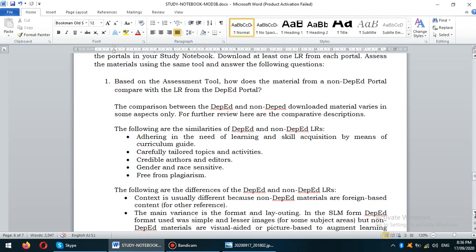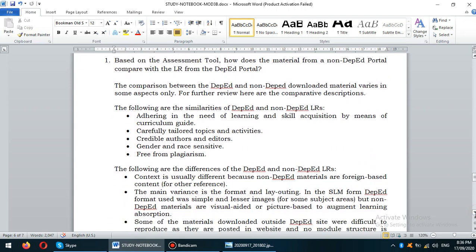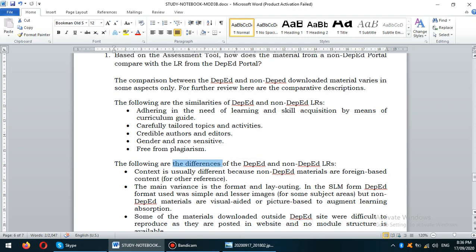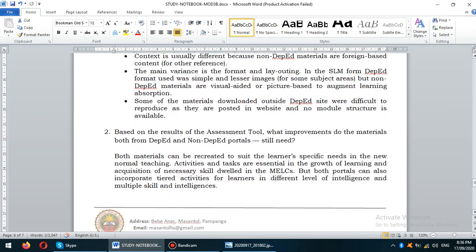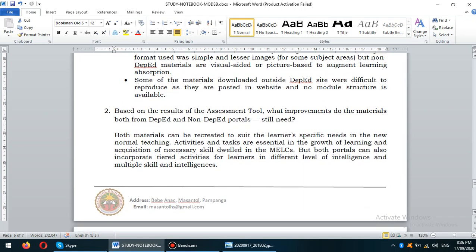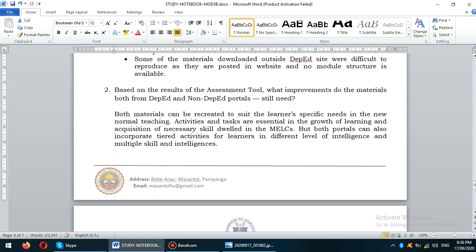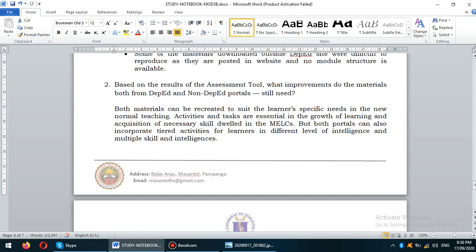Now, you can answer this one. Based on the assessment tool, how does the material from a non-DepEd portal compare with the LR from the DepEd portal? I use a bullet form in order to identify the similarities and the differences of DepEd and non-DepEd LRs based on the assessment tool. Now, for question number 2, based on the result of the assessment tool, what improvements do the materials from DepEd and non-DepEd portals still need? Yeah, that would be my response.